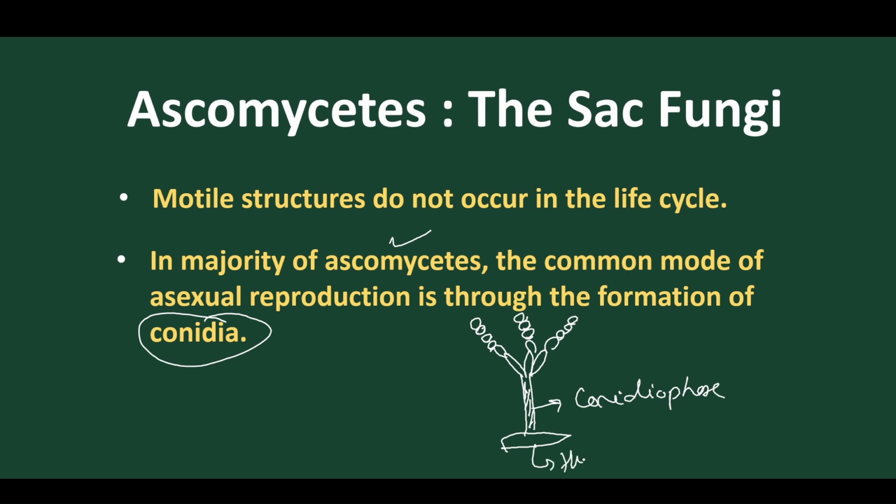This is the hyphal structure. And each conidiophore gives out branching, that is called the rami. So rami is the branching up. And on the rami we find another branch, that is called sterigmata.